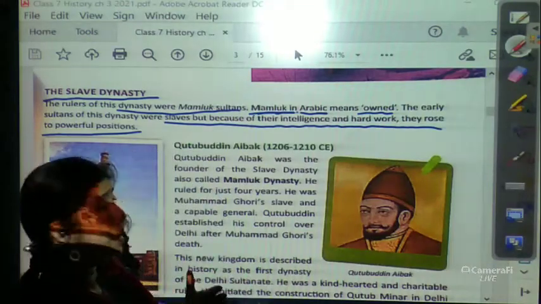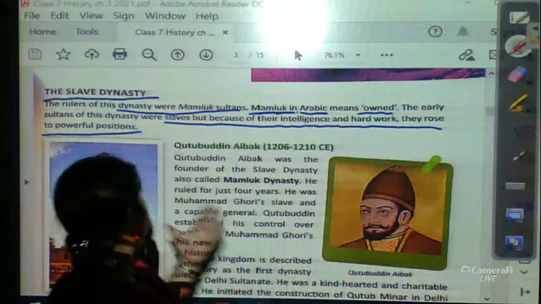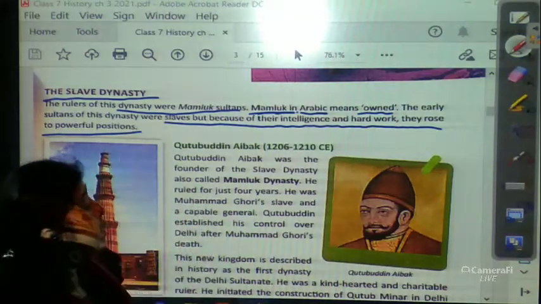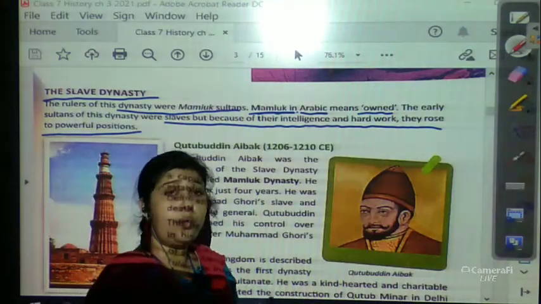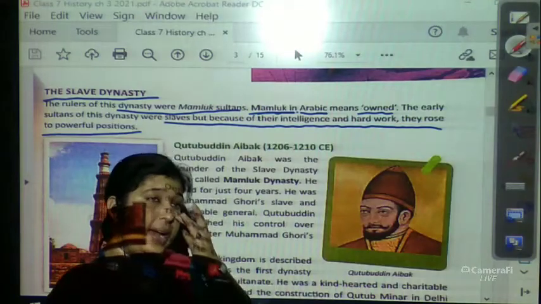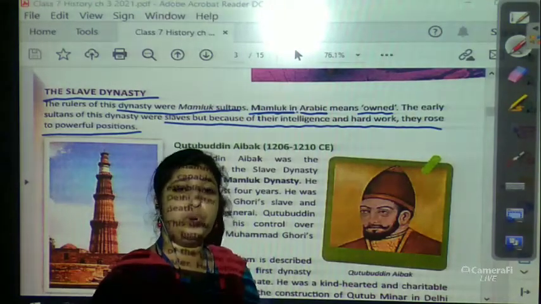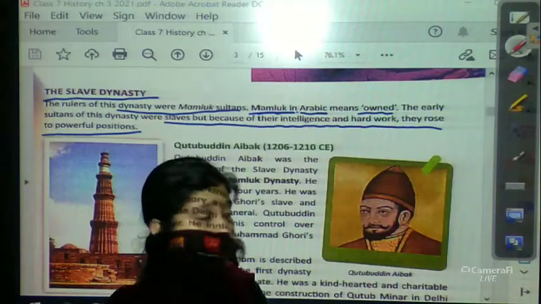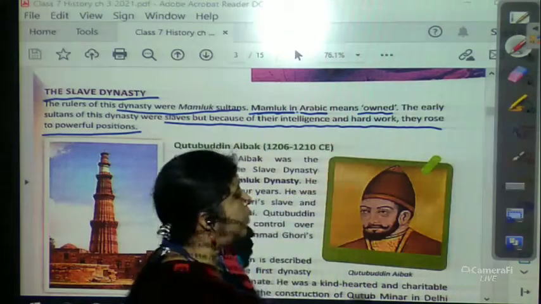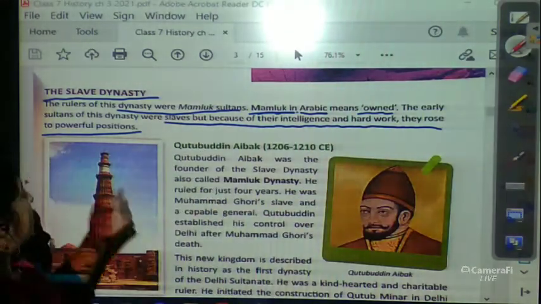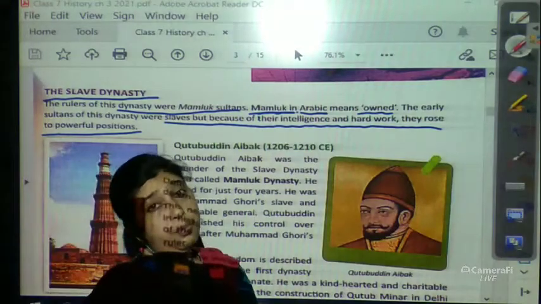In the beginning of the dynasty, they worked for other people, and for that reason they were known as slaves. But because of their intelligence and hard work, slowly they rose to a powerful position.